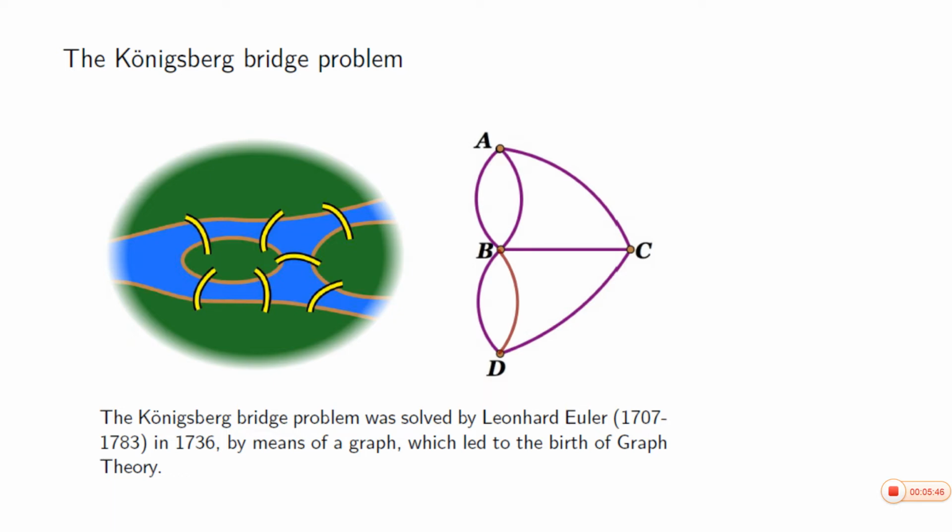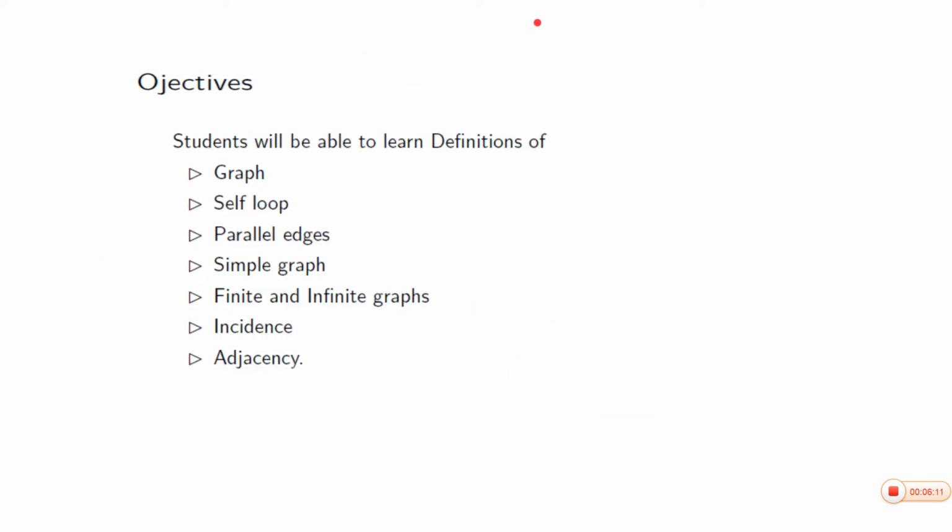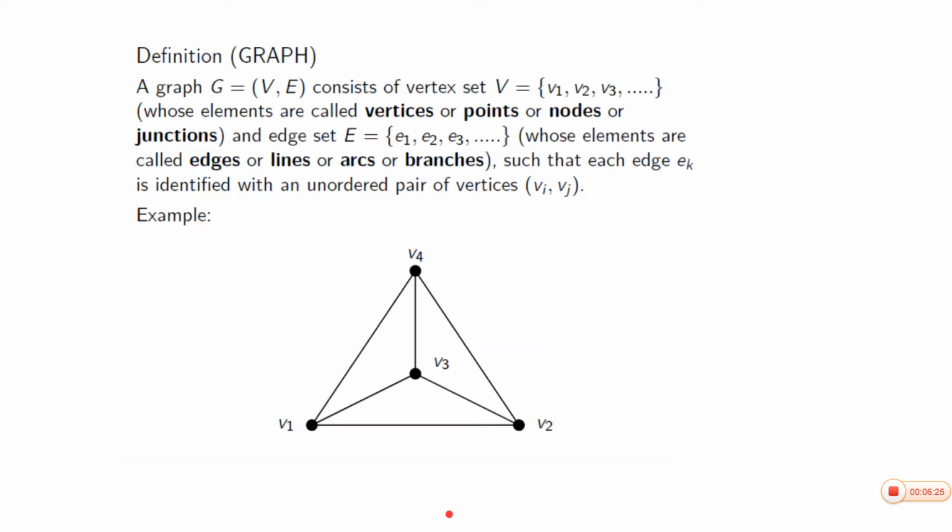We are going to discuss this bridge problem after studying some basic definitions and theorems due to Euler, and with the help of the theorems he is answering the question of bridge problem in negative, that we shall discuss later on. In this session we shall discuss the definition of a graph, self-loop, parallel edges, simple graph, finite and infinite graph, incidence and adjacency. Okay, we shall go through these definitions.